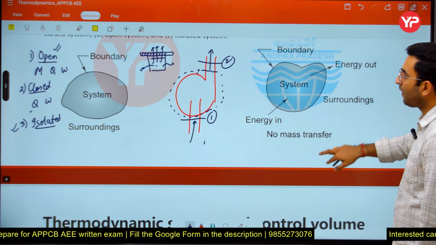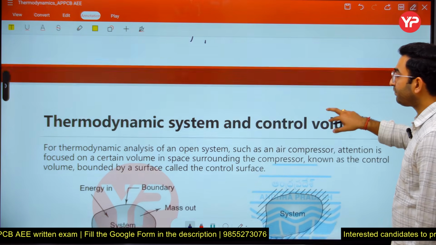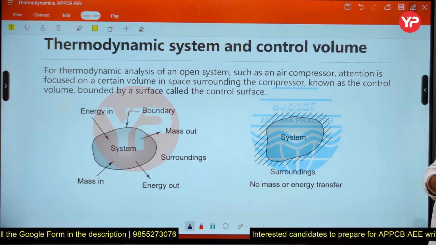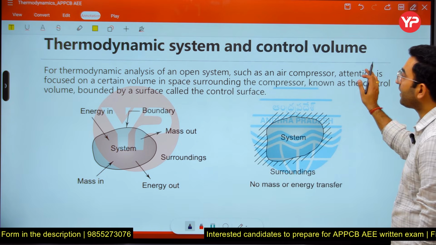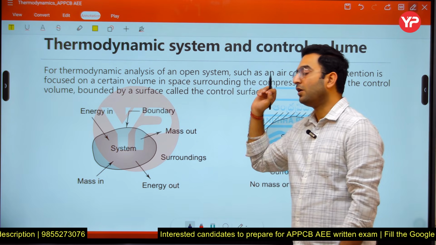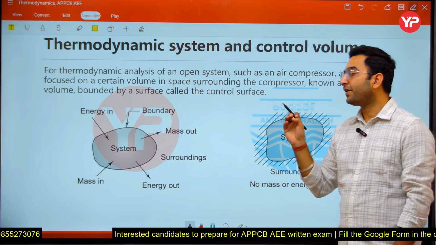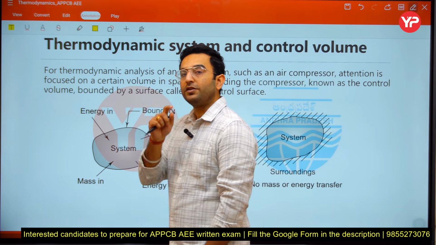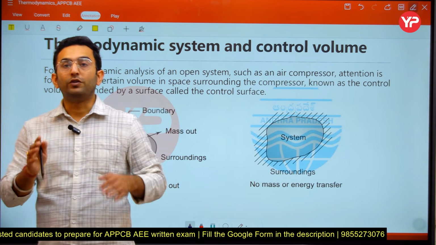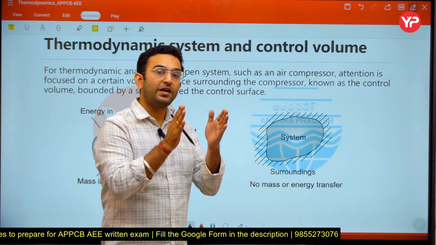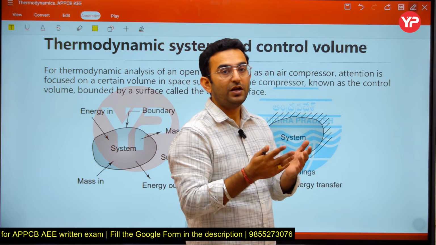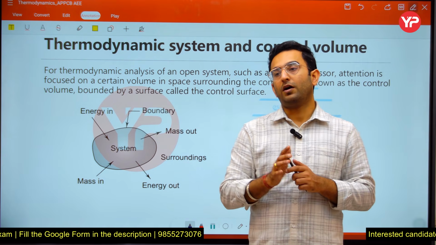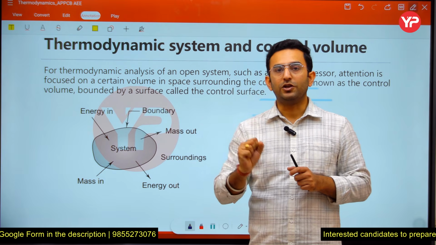Now, next part. Just see, for thermodynamic analysis of an open system such as an air compressor, attention is focused on a certain volume in space. What I have told you is that whenever we are studying the closed system and the isolated system, there is no mass transfer involved. So in those systems where the mass is completely fixed and not changing, we define a system. There we use the term system for something on which our attention is focused.